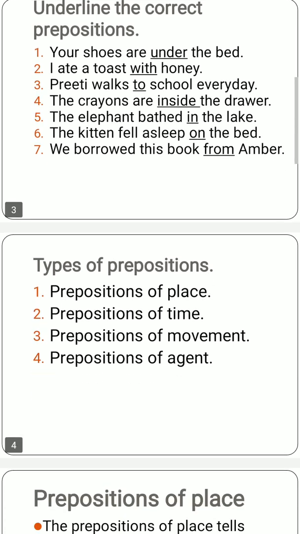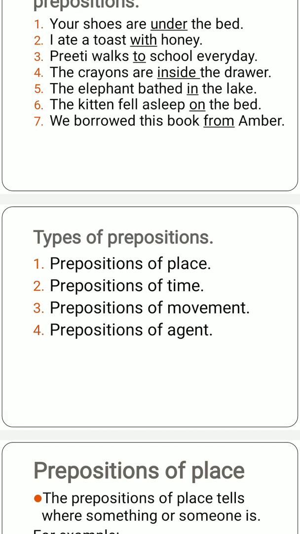Now there are various types of prepositions, like prepositions of place, prepositions of time, prepositions of movement, and prepositions of agent. First of all, we will have a look at the prepositions of place.